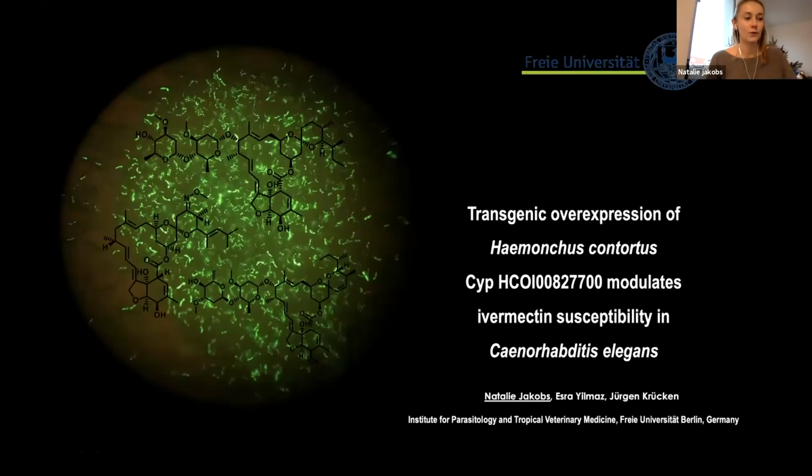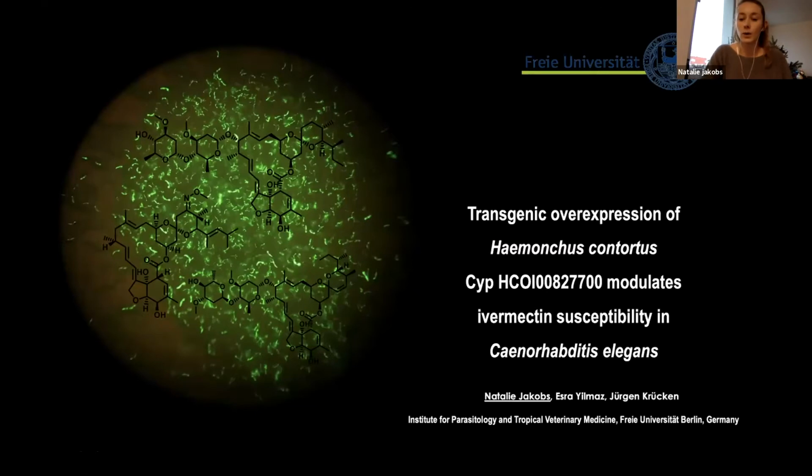Thanks at first for giving me the opportunity to present here a part of my PhD project. Within this talk, I would like to show you how Haemonchus CYP that is expressed in the model organism C. elegans can influence the ivermectin susceptibility.